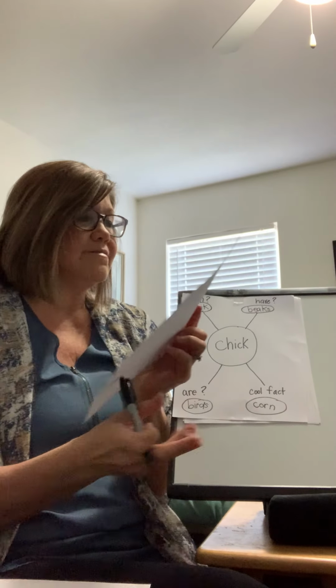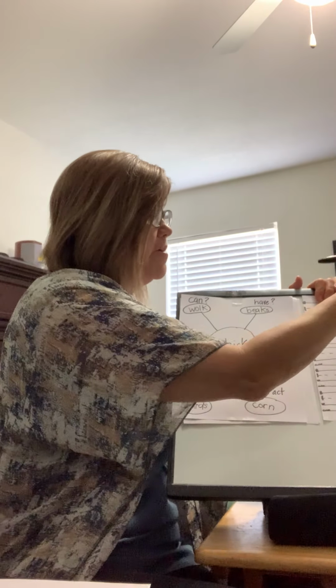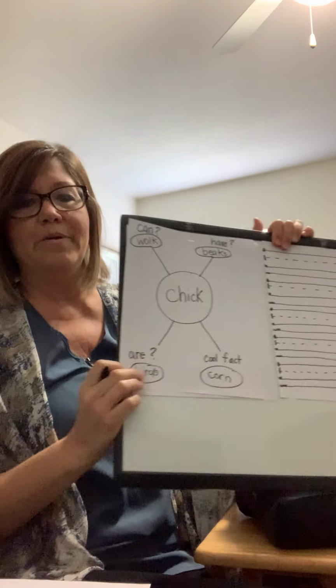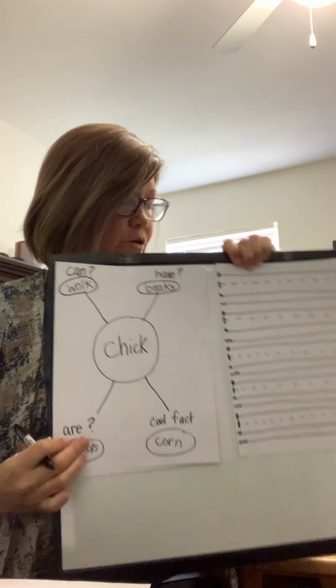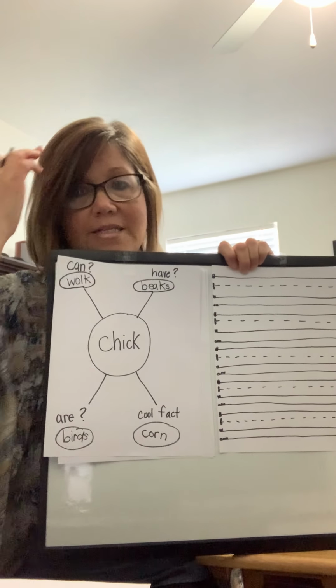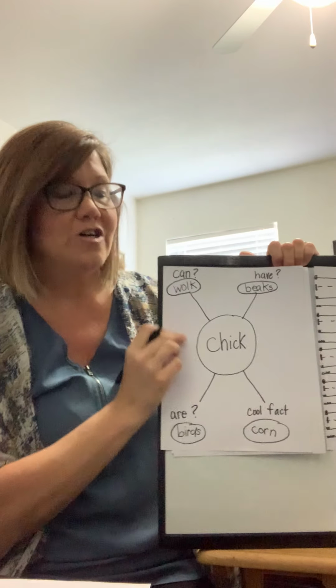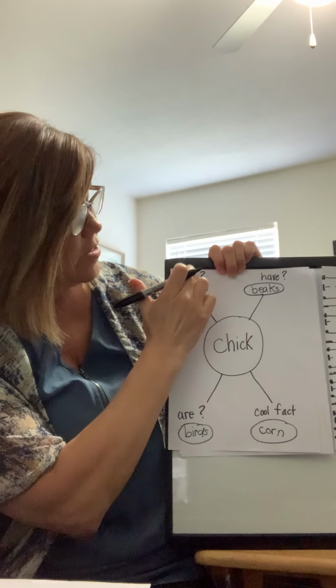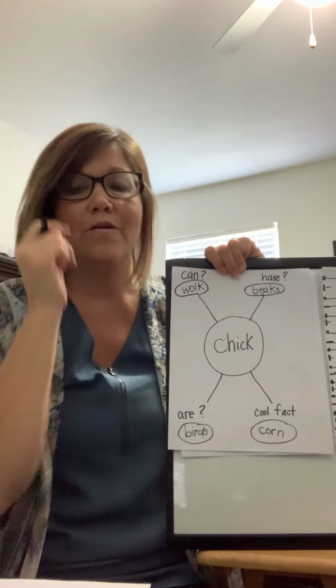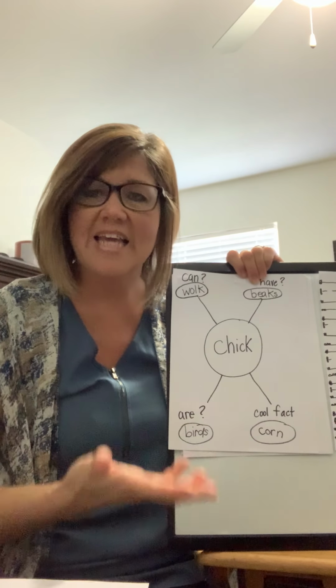All right, so now step 4, Mrs. Caswell is going to put up here our writing paper. And I'm going to move this over a little bit, okay? So I'm going to keep our little word web up there, because it's going to help me think. All right? So now we have to think of our sentence and look at the word can and walk, and we could say, and we like to count our words.